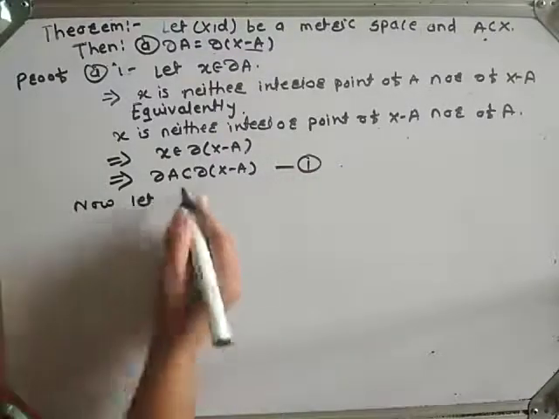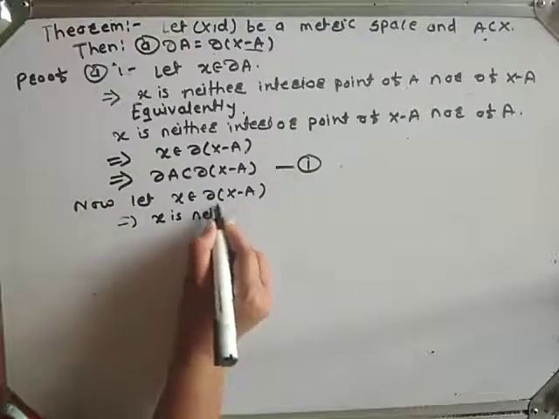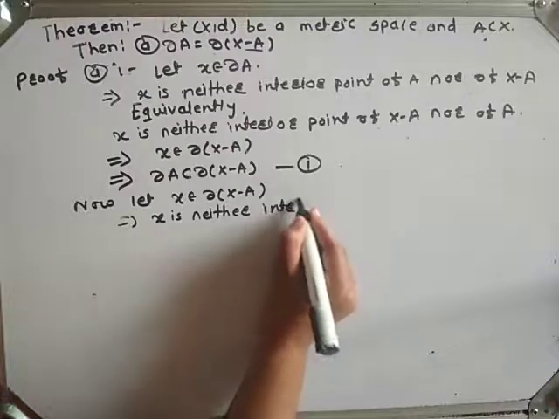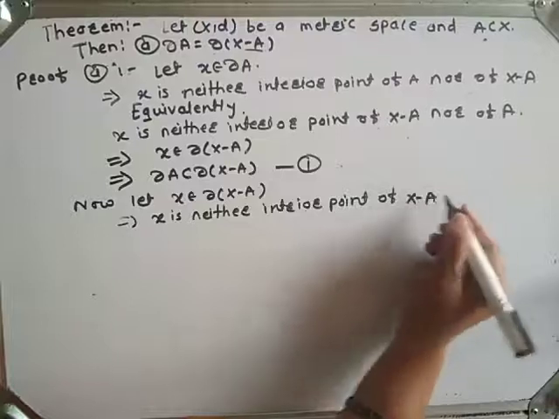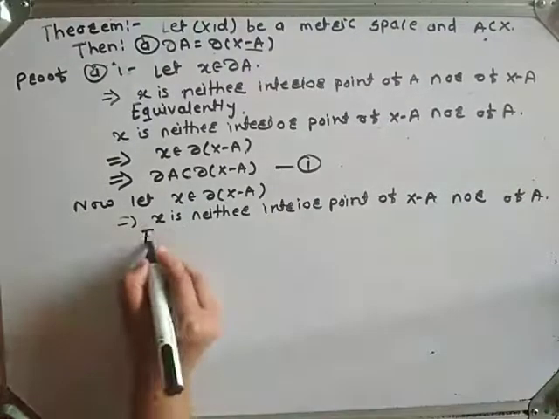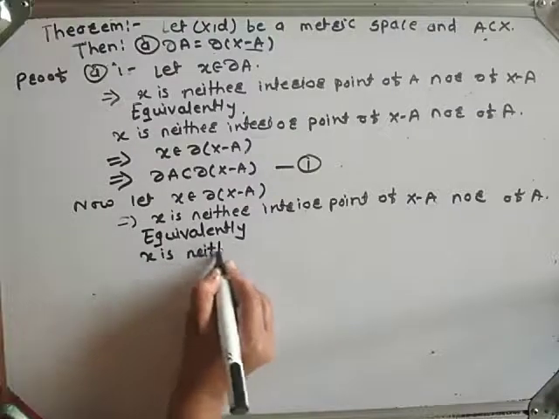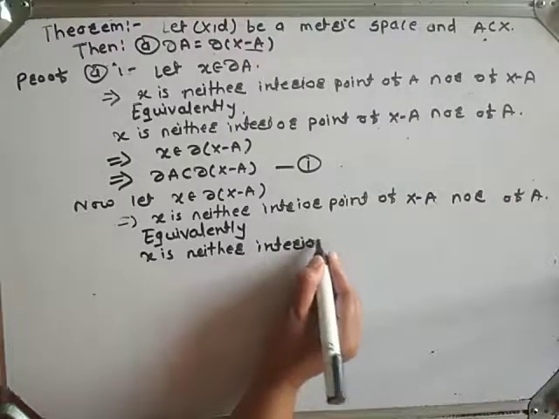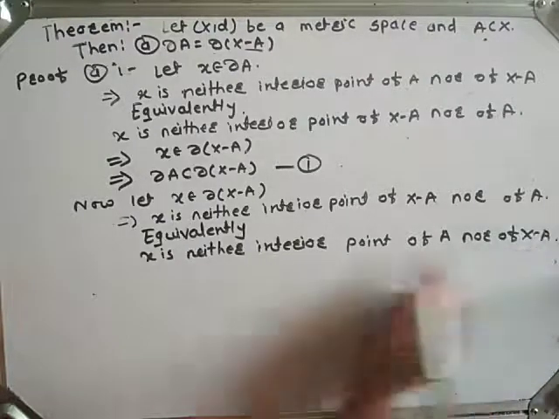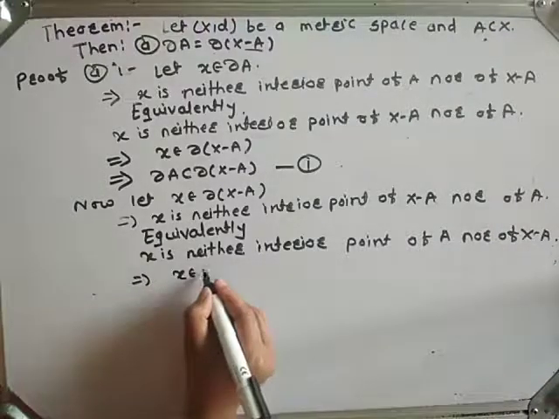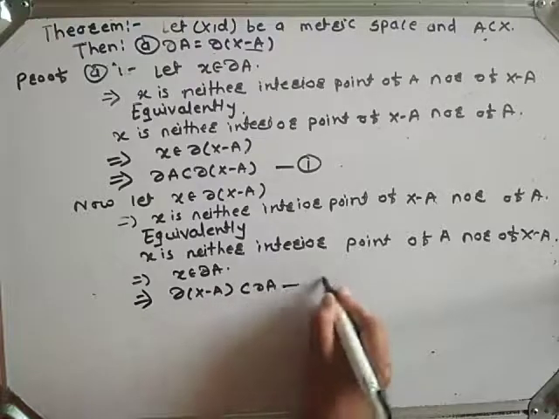Now, let x belong to boundary of X minus A. That implies x is neither an interior point of X minus A nor of A. Equivalently, this can be written as x is neither an interior point of A nor of X minus A. That implies x belongs to boundary A. That implies boundary of X minus A is a subset of boundary of A. Call this equation number 2.